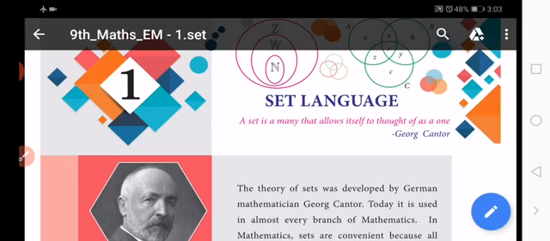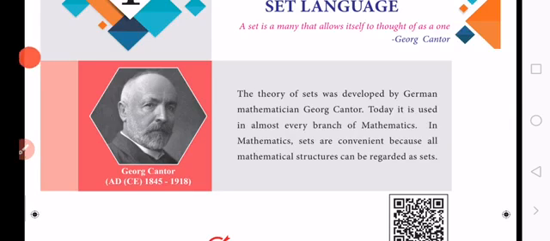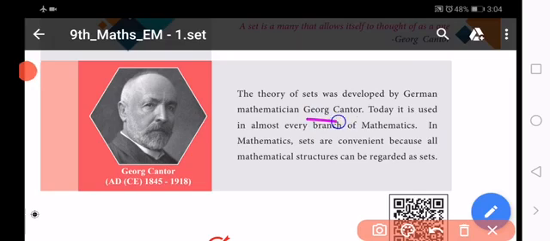So first one, who was called the father of set theory? He is George Cantor. He is a German mathematician. George Cantor was called the father of set language, set theory. So the theory of sets was developed by the German mathematician George Cantor, who was called the father of set theory. So this is one creative one mark.